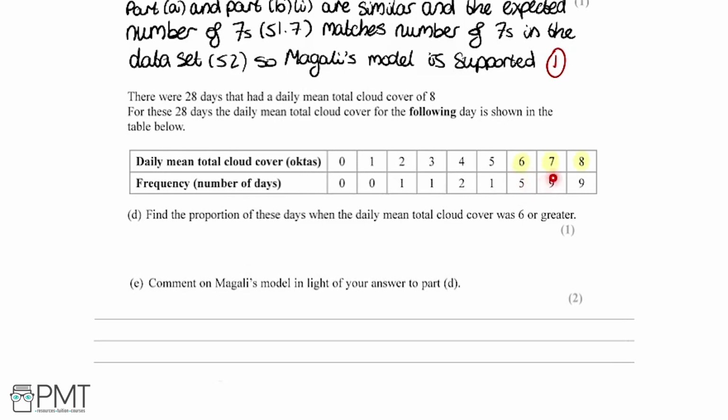So if we add up the corresponding numbers, we're going to get 5 plus 9 plus 9, which equals 23. And that's out of the 28 days that the table represents. So we're going to have 23 out of 28. And that equals 0.82142..., which equals 0.821, 3 decimal places. I'm going to get 1 mark here for getting the correct proportion.